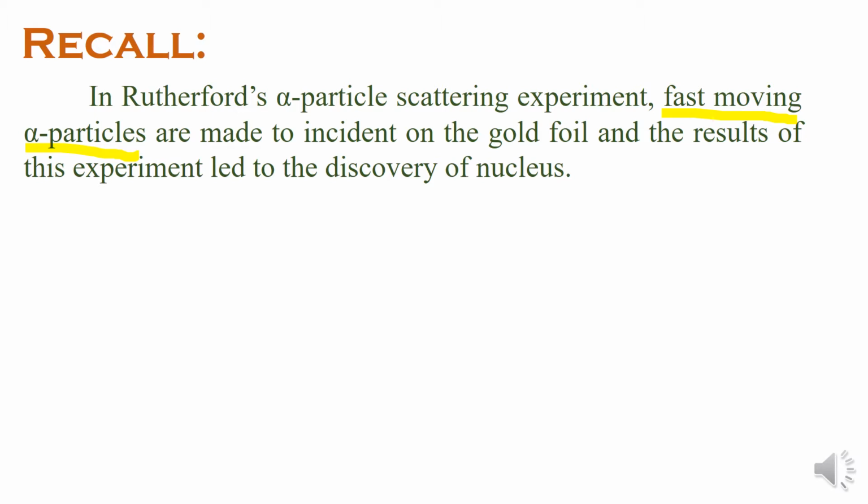The fast moving alpha particles interact with the gold atoms, and the result of the experiment led to the discovery of the nucleus. Here the alpha particles approach the gold foil with very high kinetic energy. That means fast moving alpha particles are made to bombard the gold foil.